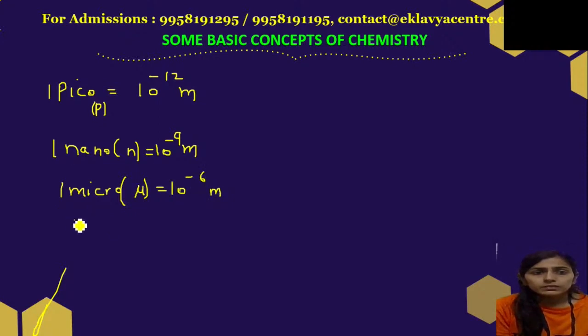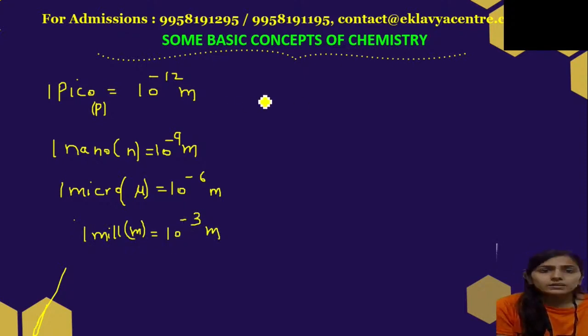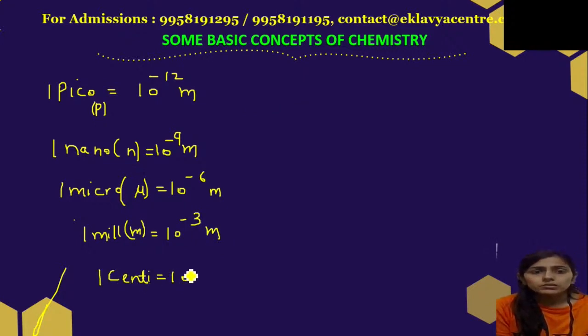Then we have 1 milli, which is 10 to the power minus 3 meter. Then we have 1 centi, which is centimeter, 10 to the power minus 2 meter.